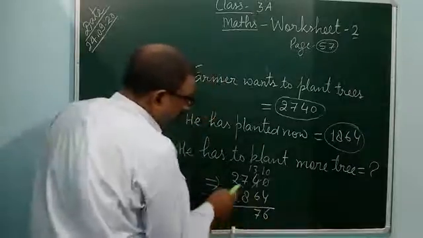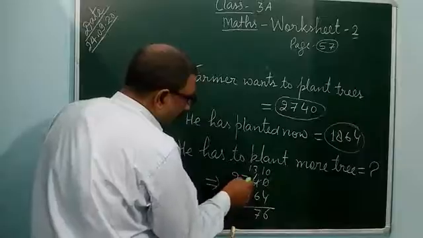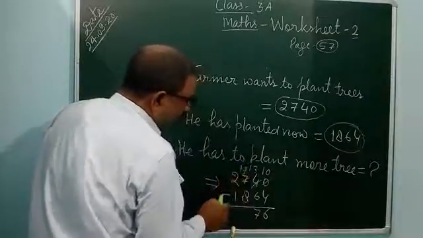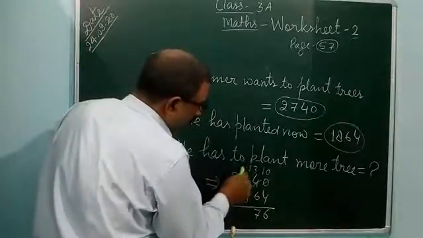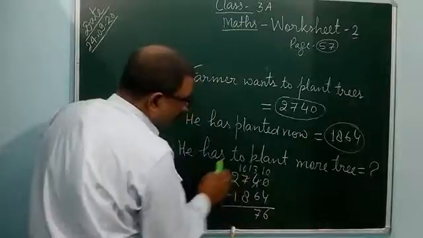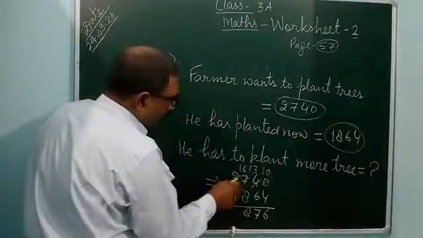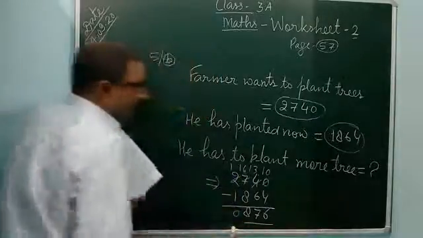After that, from 7, 8 cannot be subtracted because 7 is less. It will borrow from 2, it will be 17. It will be 16 because here 6 is remaining. 16 minus 8, 8. And here remaining 1. 1 minus 1, 0. So 876.